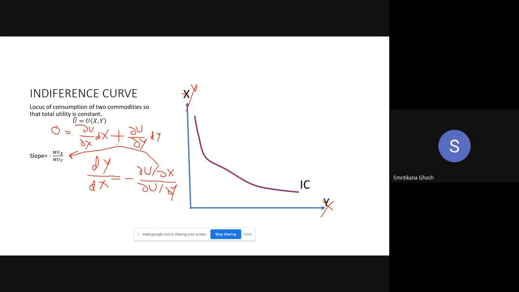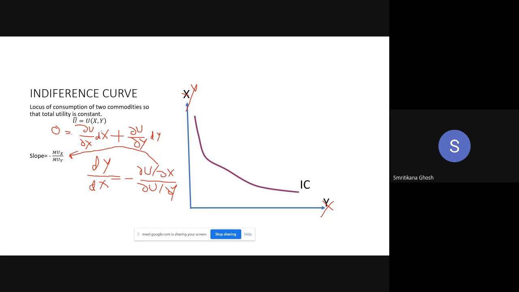Ma'am, it's partial differentiation of U. No, absolutely wrong. That is del. Look, U is a function of X and Y. So I have to differentiate U with respect to X first, then with respect to Y. But there is no partial differentiation here.